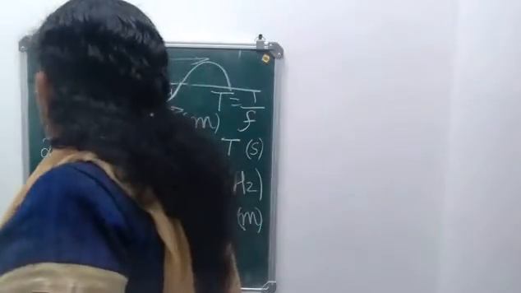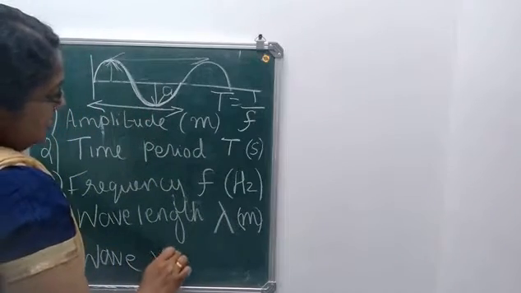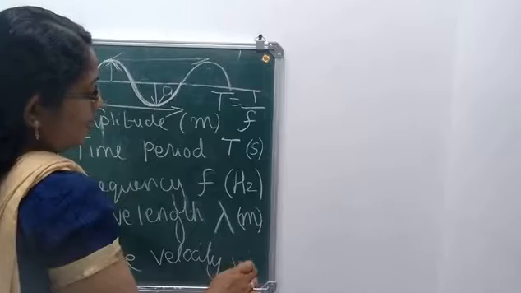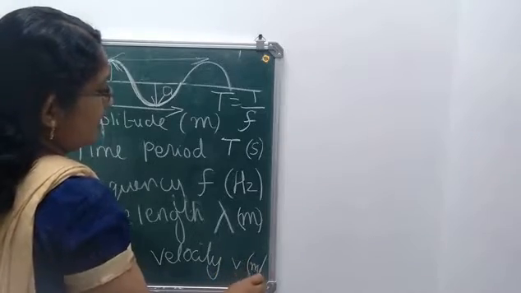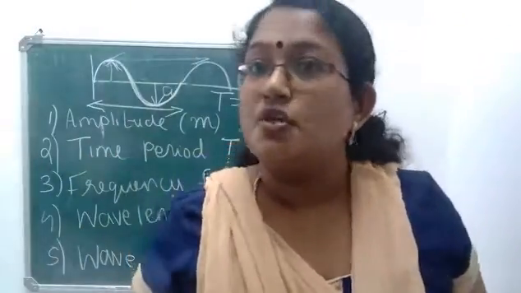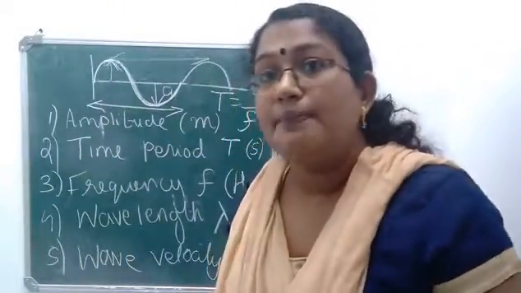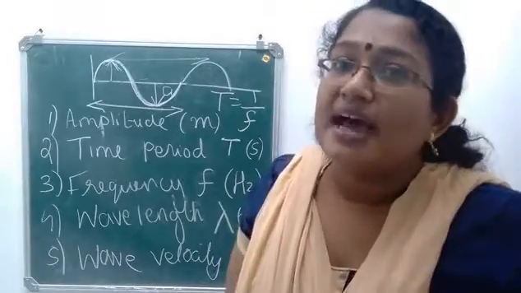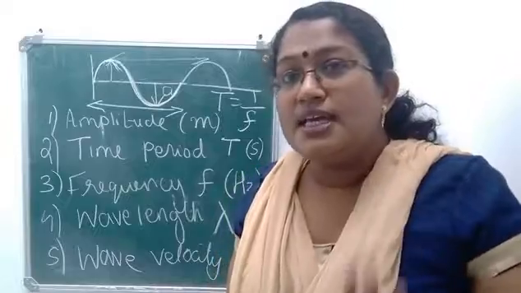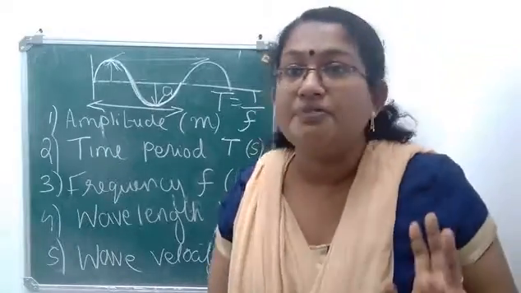Now the next one is wave velocity. Wave velocity is represented by small letter v. Since it is velocity, its unit is meter per second. It is the distance travelled by the wave per second. So these are the 5 terms which you should remember related to a wave.